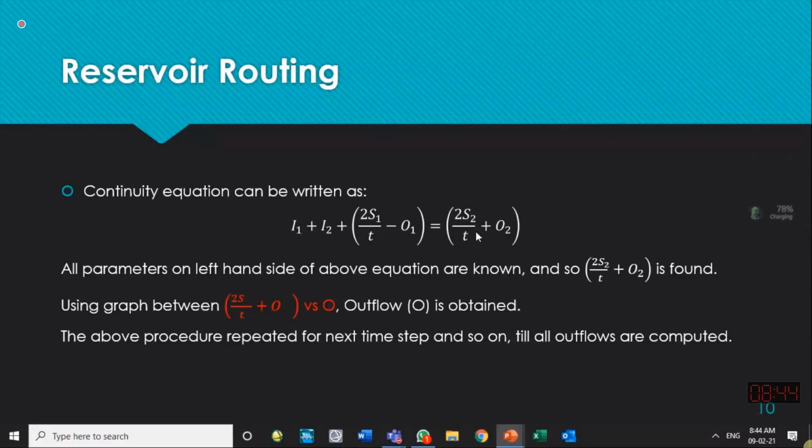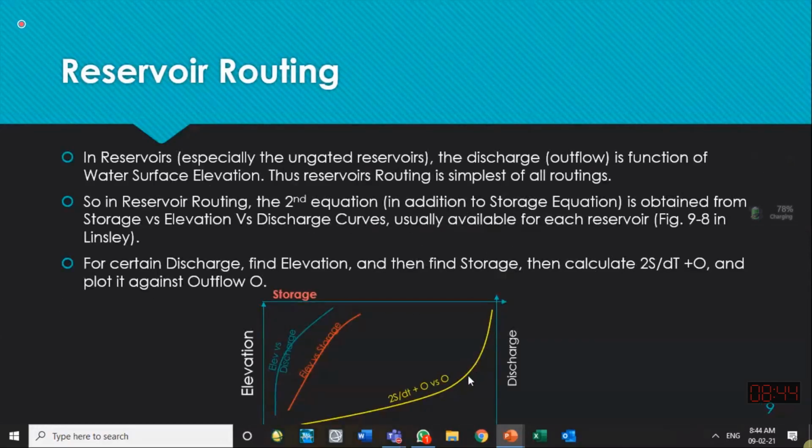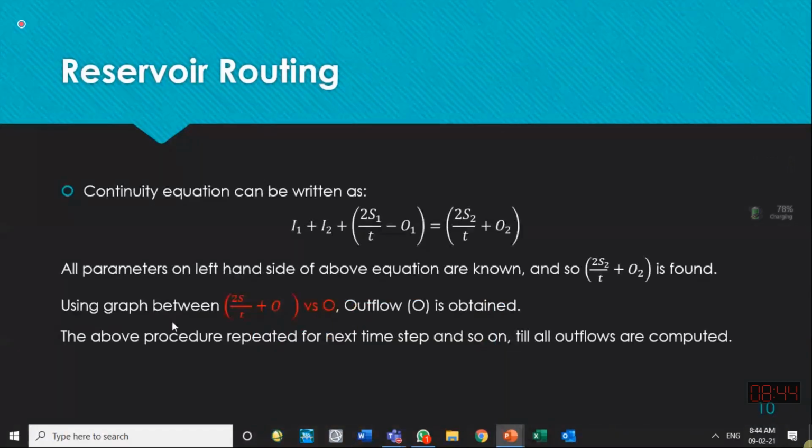So for this 2S over t plus O, if they had the curve of 2S over t plus O versus O, from this curve they can find how much is the outflow going out of this channel. So that is what is written over here. All parameters on the left side are known and calculated, and so the left hand side is calculated.